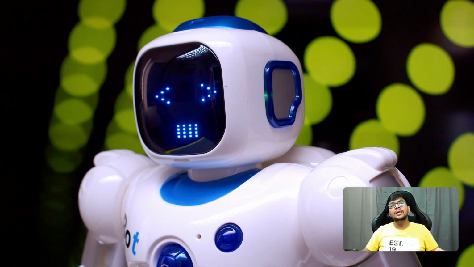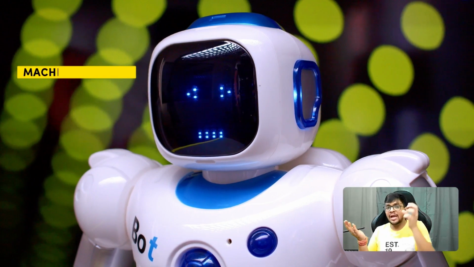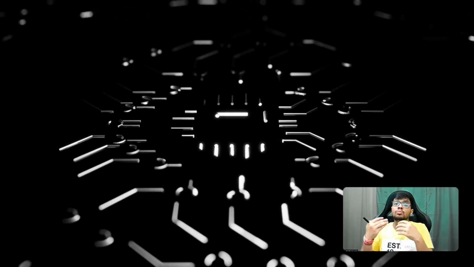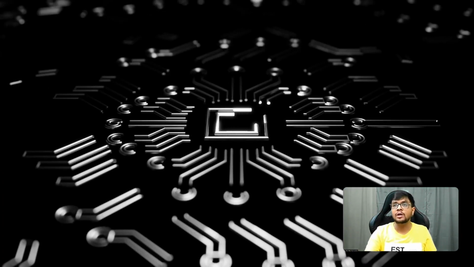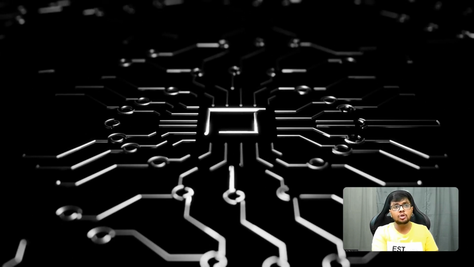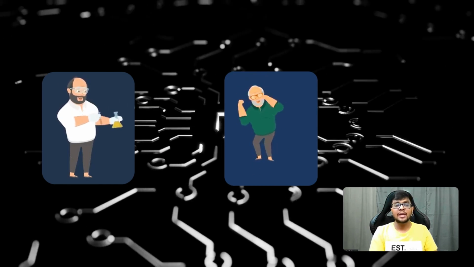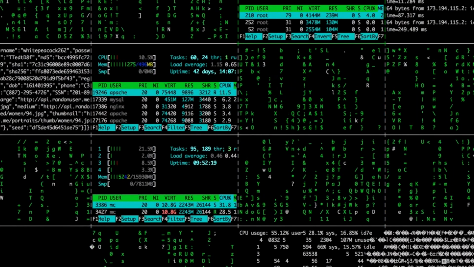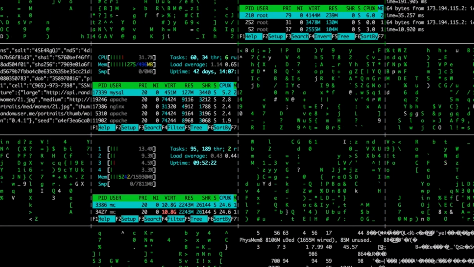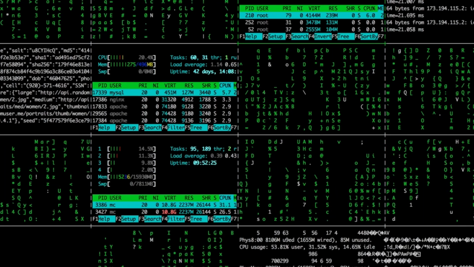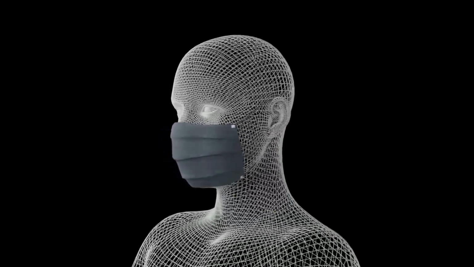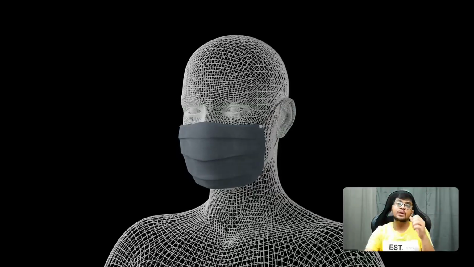So the overall goal is to make some artificial intelligence product. For that, you can use machine learning also, you can use deep learning also. Deep learning is more complex, used if you want to do more and more complex tasks. For example, human pose estimation, like this human is standing here, this human is dancing here. For this you require deep learning libraries, because the computer needs to see it, recognize the hand gestures, all that stuff, and then it can make the pose estimate. Face mask detection, whether I am wearing a mask or not, that detection you can do with deep learning. So that is the difference between deep learning, machine learning, and AI.